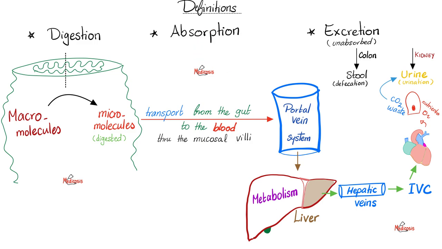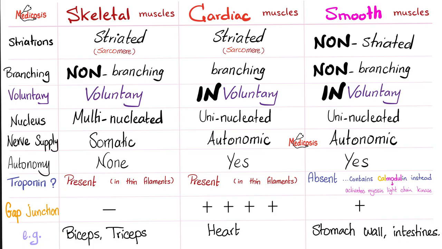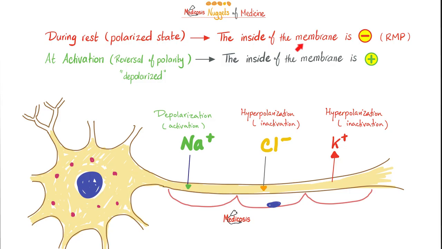Here's the GI in a nutshell. Digestion and then absorption. It goes to the portal venous system, liver, metabolism, and then you give it to the heart to get those juicy nutrients to the body organs. If you were not digested and therefore not absorbed, you will end up in the stool. The muscles of your gut are smooth muscles, which means non-striated, non-branching, involuntary. Do they have troponin? No, but they do have calmodulin instead. During resting membrane potential, the inside of the membrane is negative. If you want to activate it, a positive has to enter, such as sodium in cases of nerves, or calcium in cases of smooth muscles.